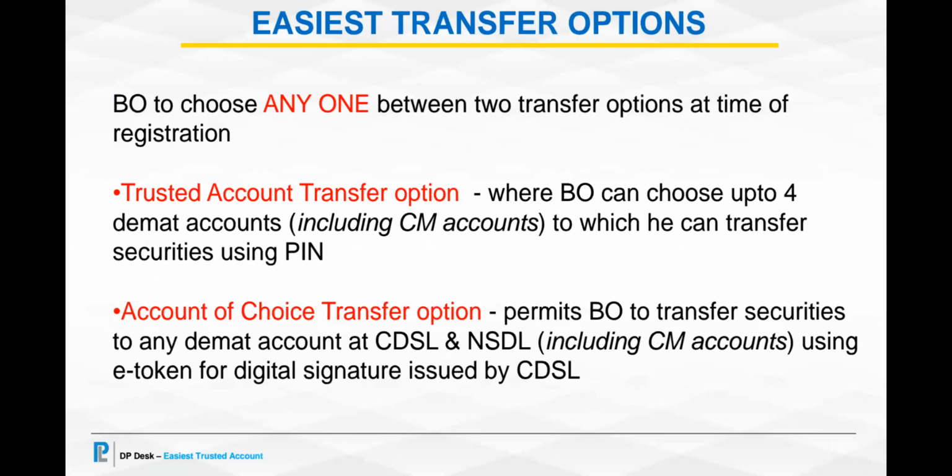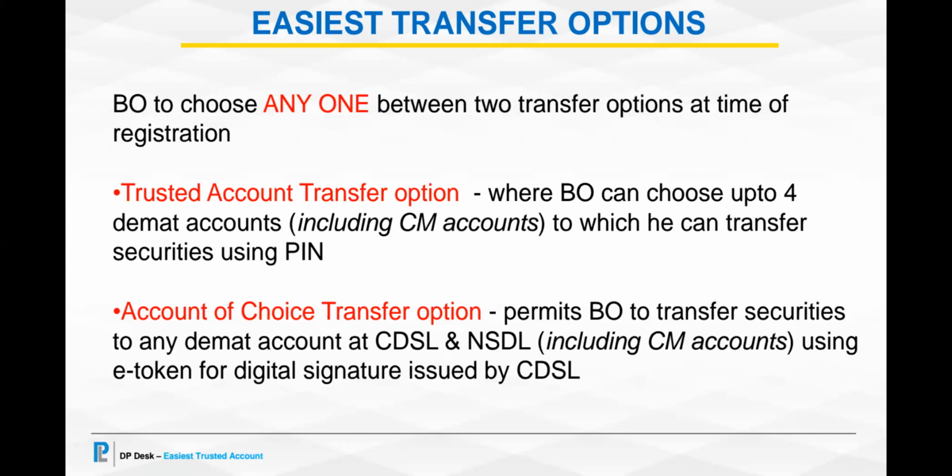There are two options offered under Easiest, which the BO has to choose any one from. One is the trusted account transfer option, which we are recommending, where BO can choose up to 4 DMAT accounts, including the CM account, to which he can transfer the securities using PIN, which is provided by CDSL.